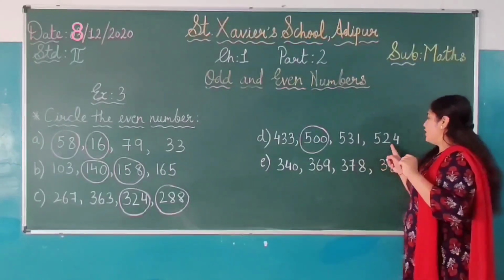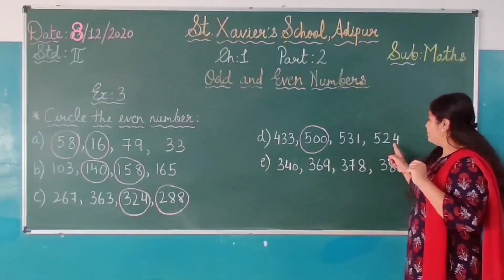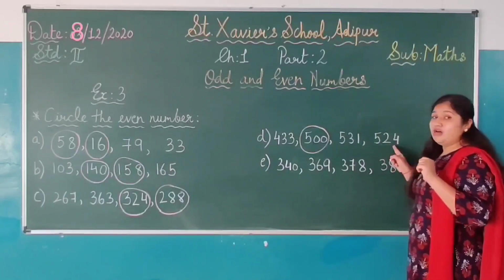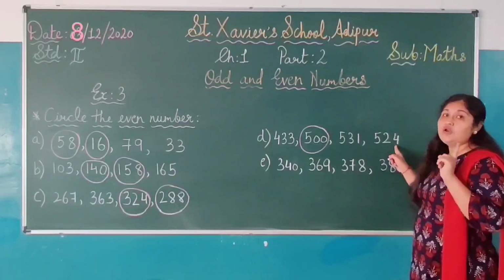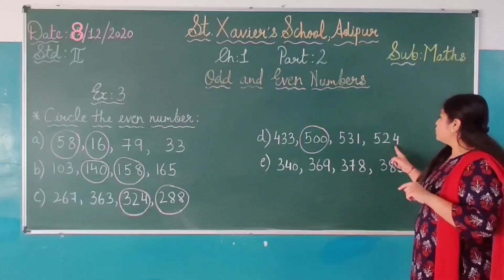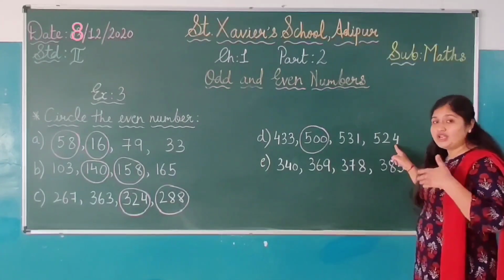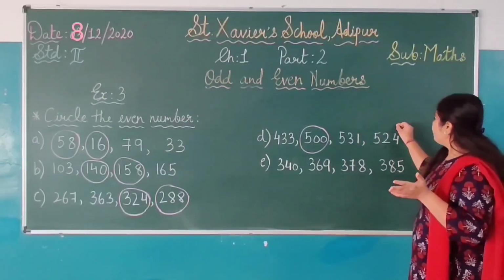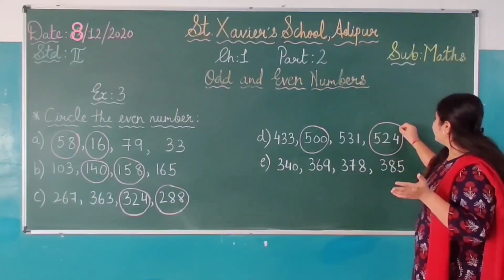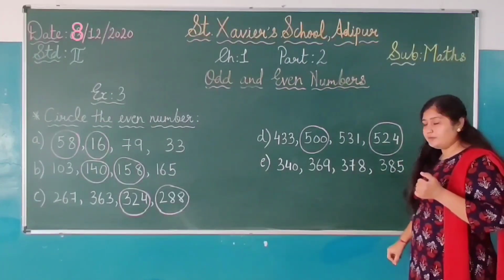Then 524, right? The number here is 524. Now your 4 is on the ones place. 4 कौन सी place पे है? Ones place पे है, right? So 4 is an even number. 4 कौन सा number है? Even number. So 524 जो पूरा number है that will be the even number here.